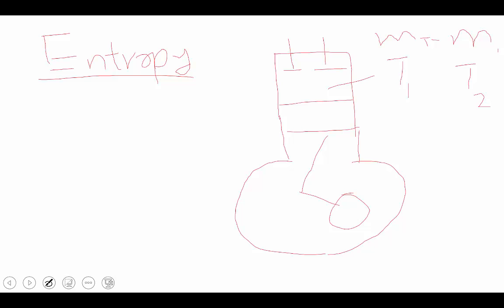Which means heat supplied at low temperature has less possibility of conversion to work. At higher temperature the possibility of conversion to work is very high. This is the main important parameter.